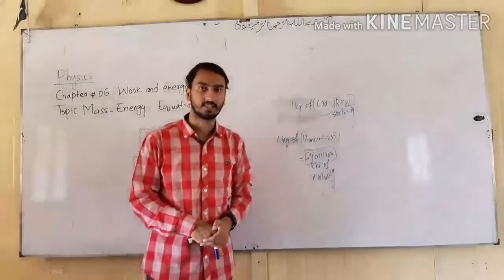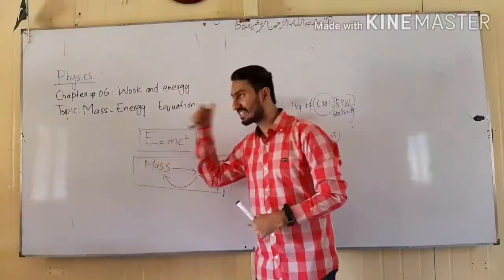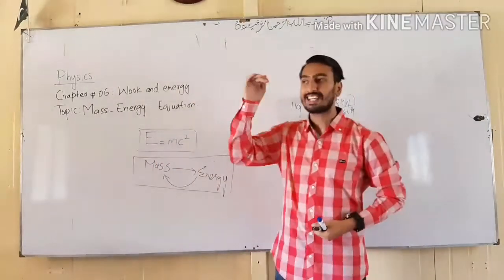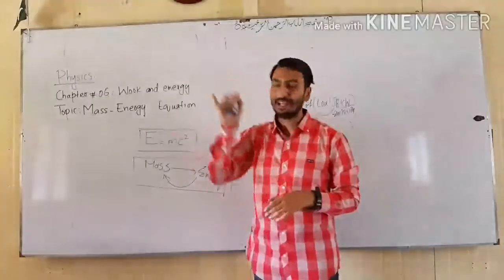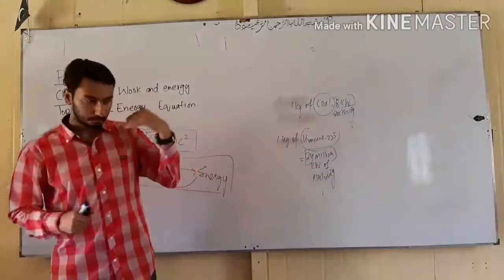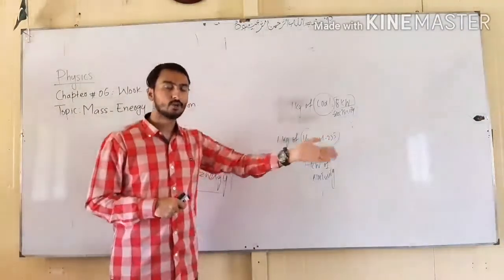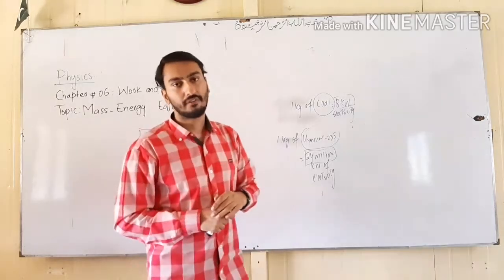Uranium is a nuclear substance that emits nuclear radiation. This equation is fully applicable in nuclear plants, where we can use nuclear elements and convert their nuclear radiation into the energy of our requirement.